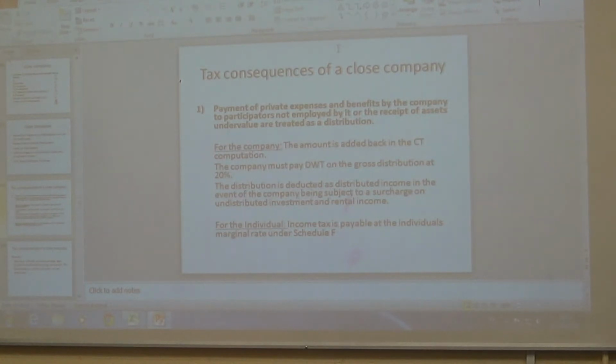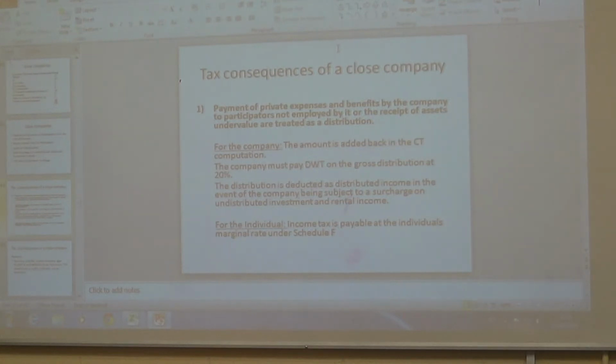So if you've got an asset inside the company, and you've got mother and father, and they want to give it to their child, and it's valued at 500,000 if you were to sell it, but they just give it to them for paying no money, then they're actually getting an asset out of the company, and there's a problem inside there we have to actually deal with.